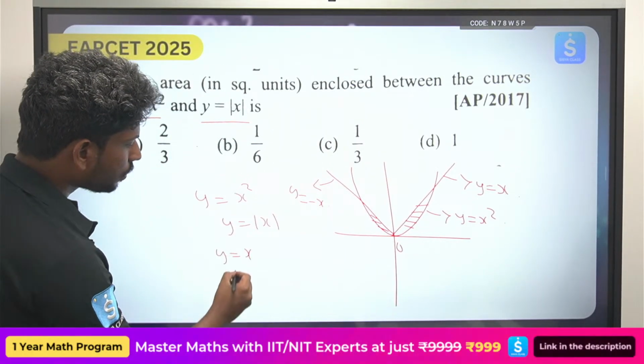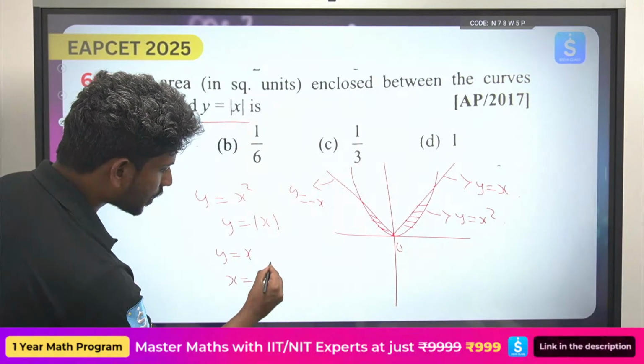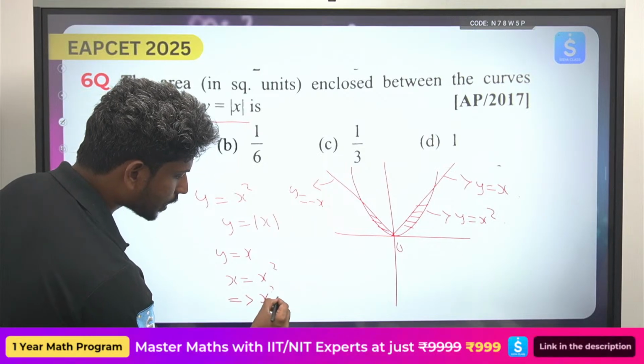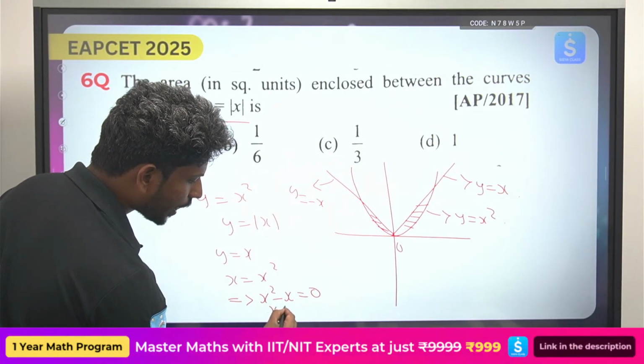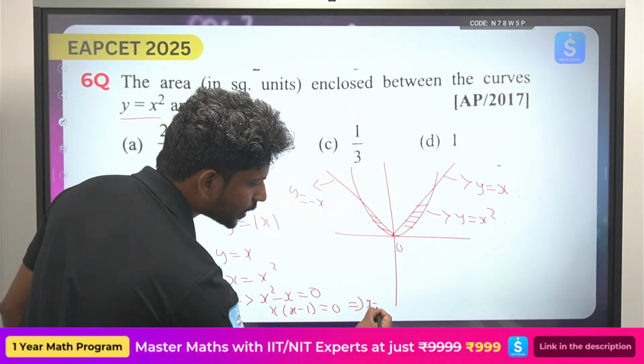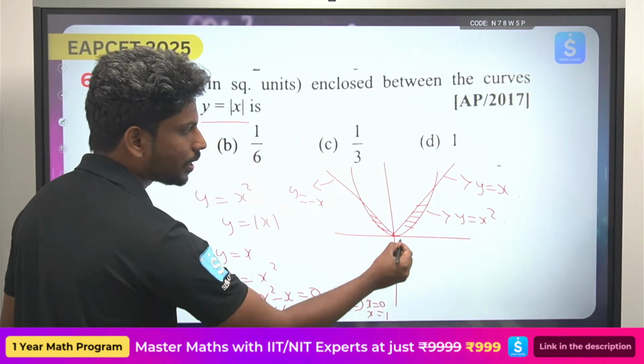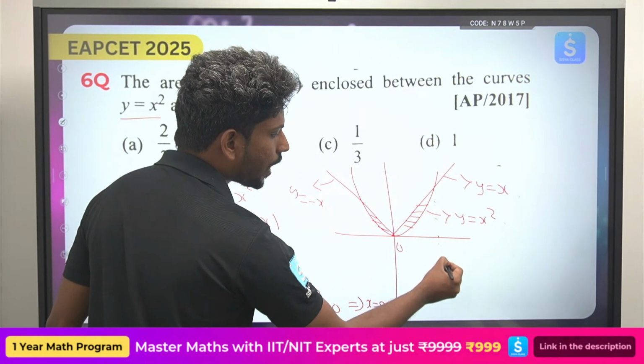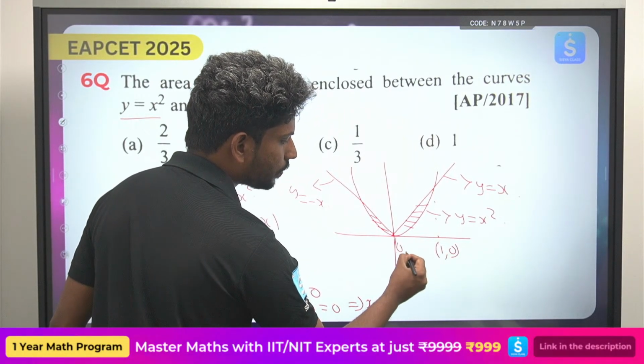Now if you take x equals x square, from here I can write x square minus x equals 0, x times (x minus 1) equals 0. So from here I got the points of intersection to be x equals 0 and x equals 1. So they are intersecting at 0 and 1. I hope you are following till here, right?